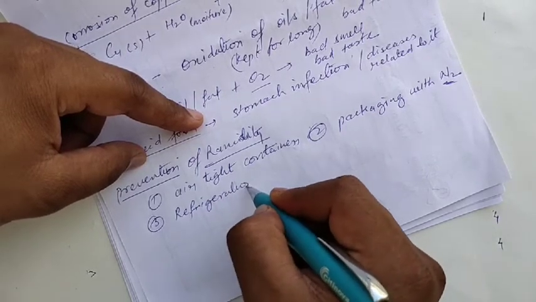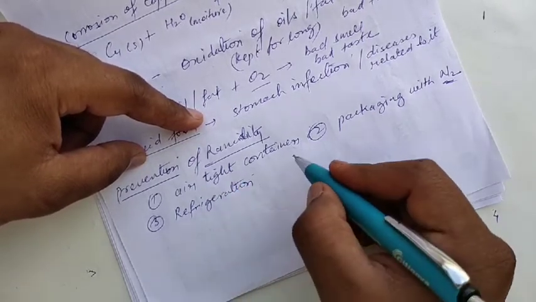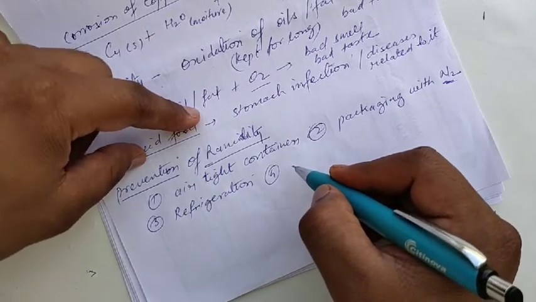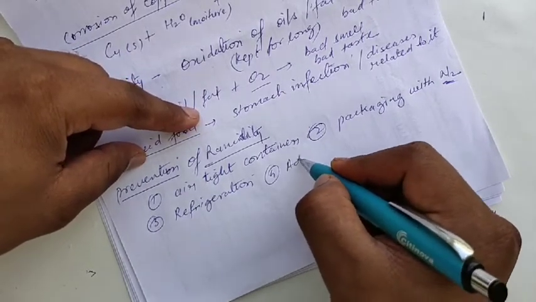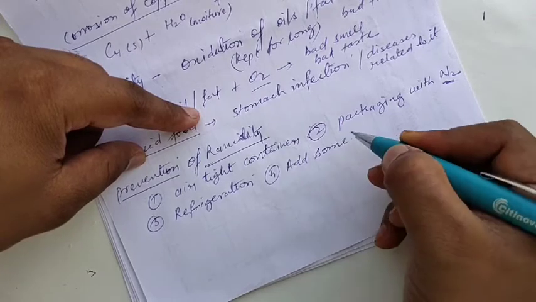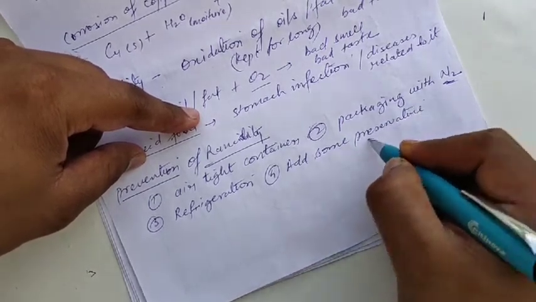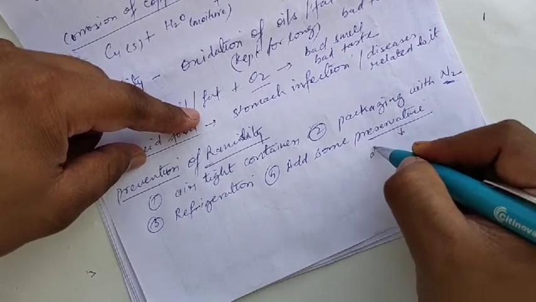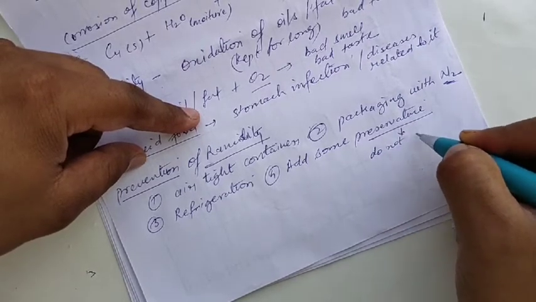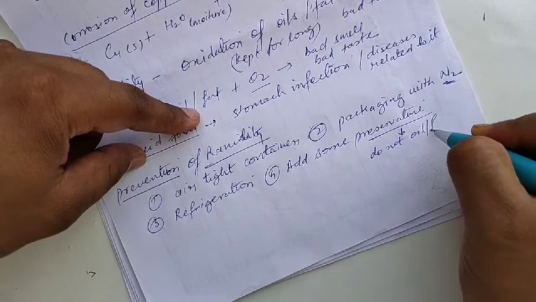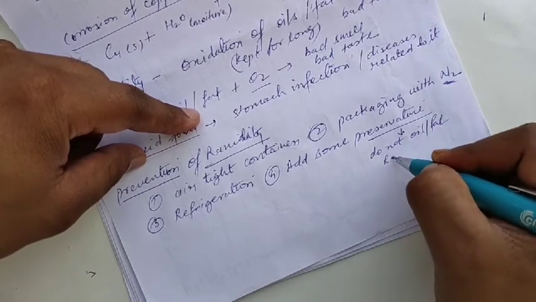So refrigeration will be one of the preventions. And also we can add some preservative. Preservatives, what do they do? They do not allow oils or fats to get rancid.